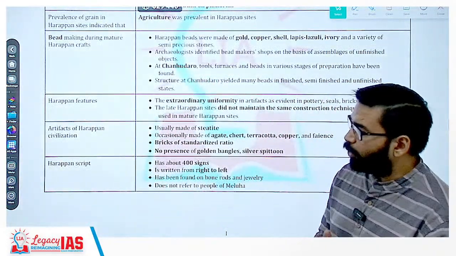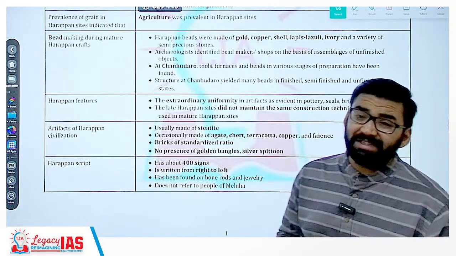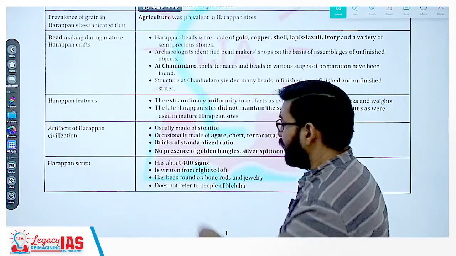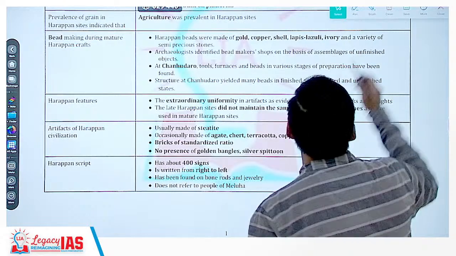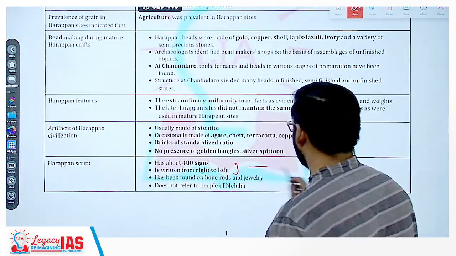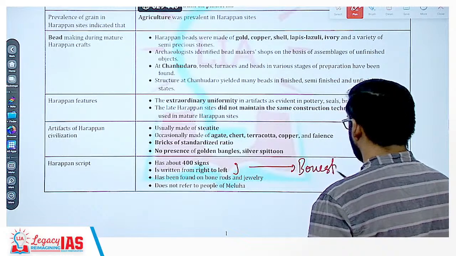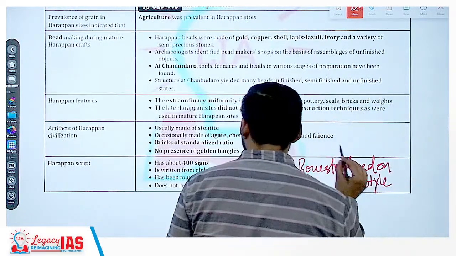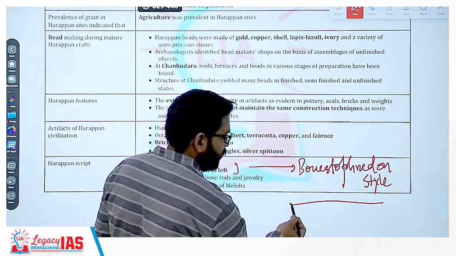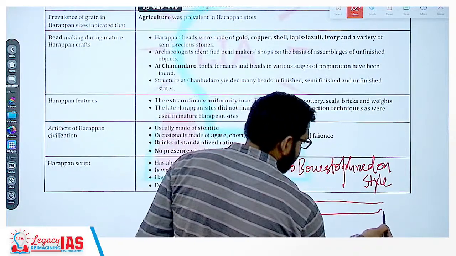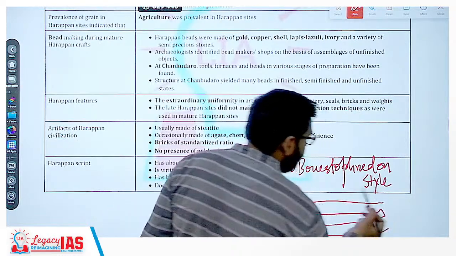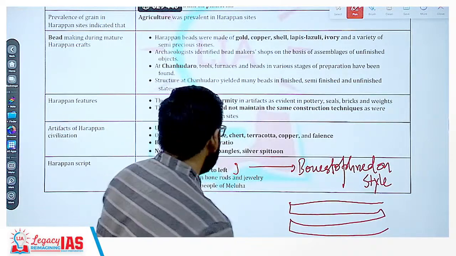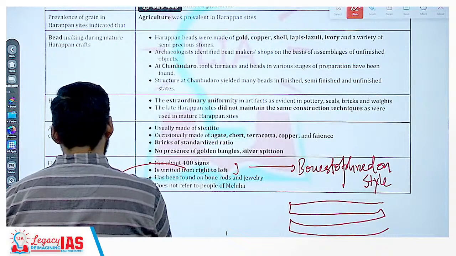Clear? Now another important question was from the Harappan script. So it is said that in the Harappan script around 400 signs are found and it is written from right to left. This style is called Boustrophedon style. Boustrophedon style means which starts from right to left, then in continuation from left to right, again right to left, then again left to right. This is called zigzag pattern, called Boustrophedon style. Clear?